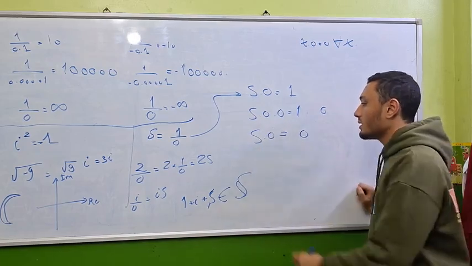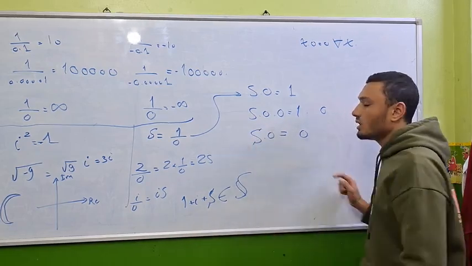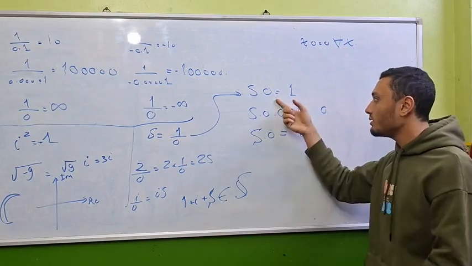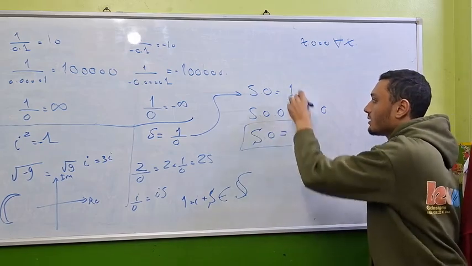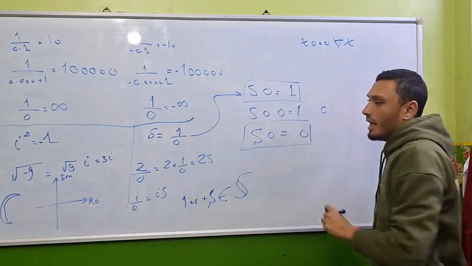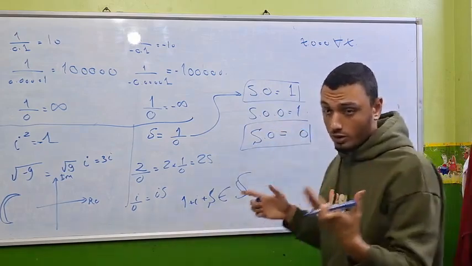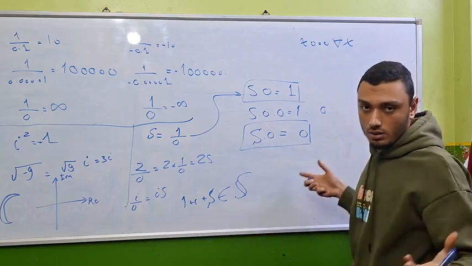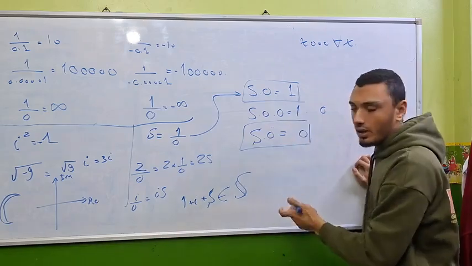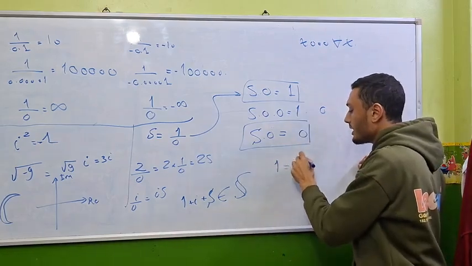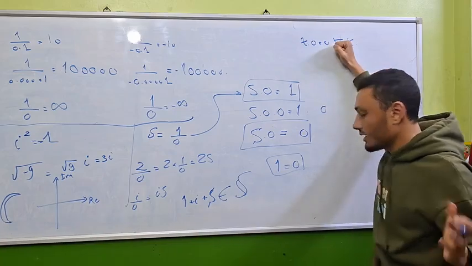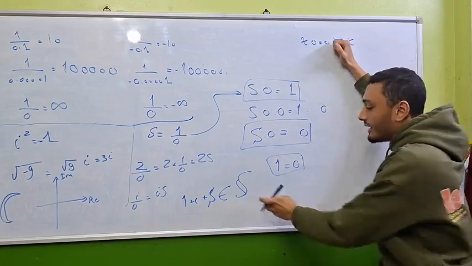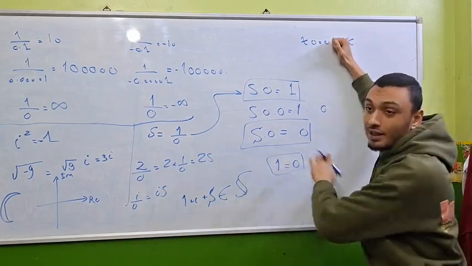So s times 0 is 0, but it was defined to be 1. So what is s? If our reasoning is right, this would imply that 1 is the same as 0, because in my number system, 1 equals 0.